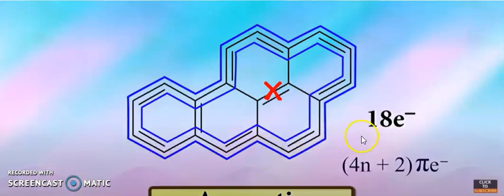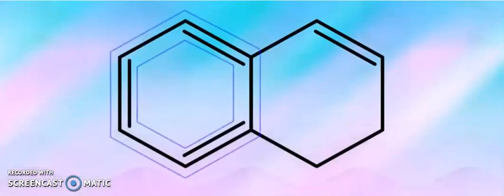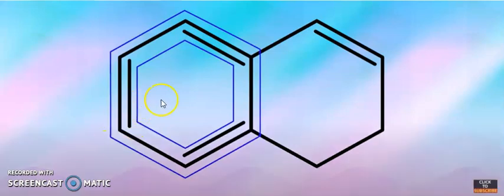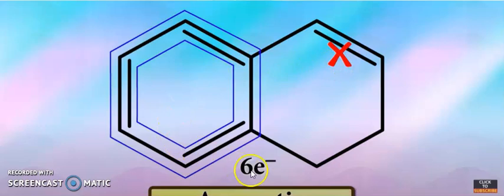This is 18 electrons, aromatic. Now you can see this molecule, 6 electrons, and this will not count. 6 electrons, aromatic.